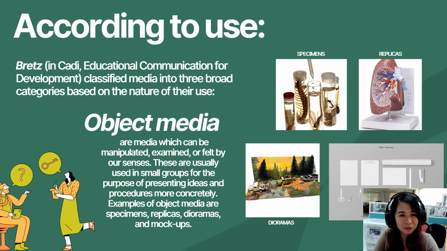Let's classify it first according to use. Brets classified media into three broad categories based on the nature of their use. The first one is object media. These media can be manipulated, examined, or felt by our senses. These are usually used in small groups for the purpose of presenting ideas and procedures more concretely. Examples of these object media are specimens, replicas, dioramas, and mock-ups.